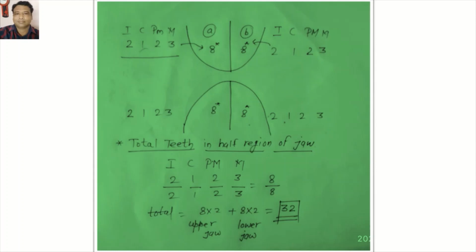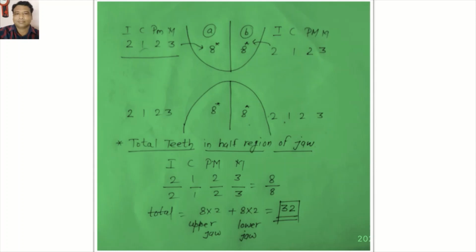As shown in the formula, in the first half of the upper jaw and first half of the lower jaw, incisors 2, canines 1, premolars 2, and molars 3.